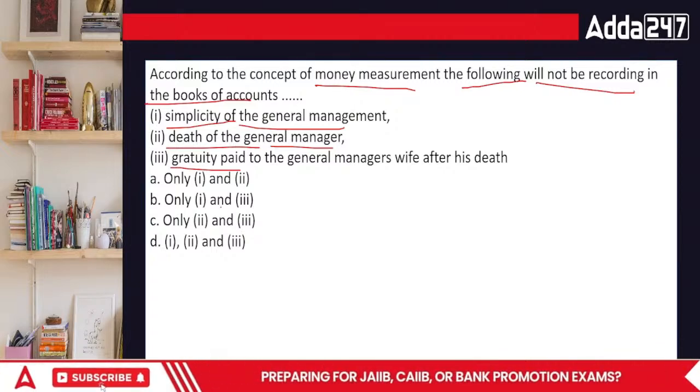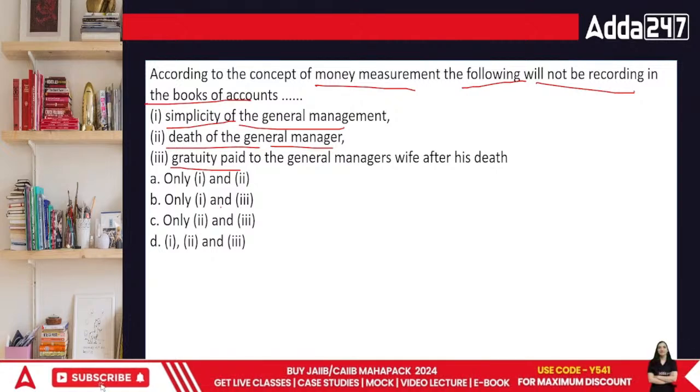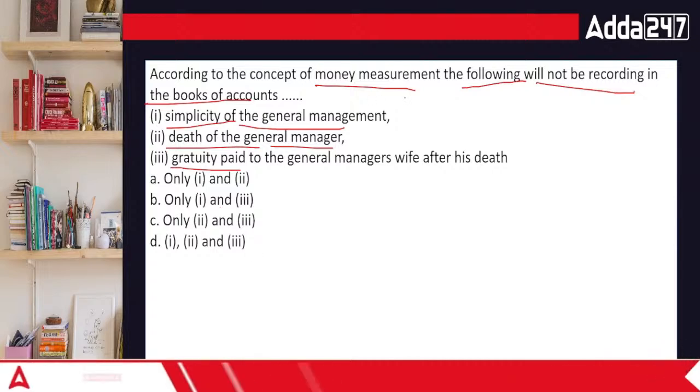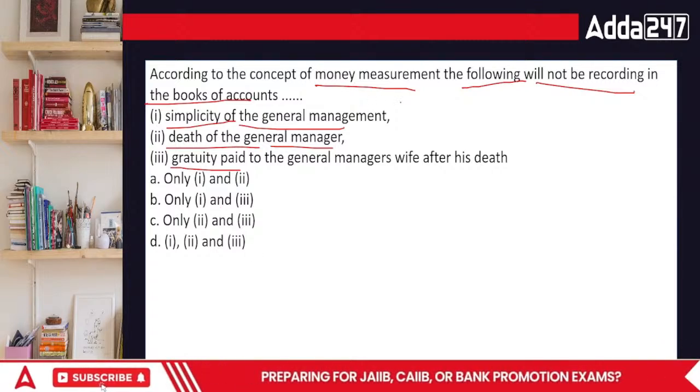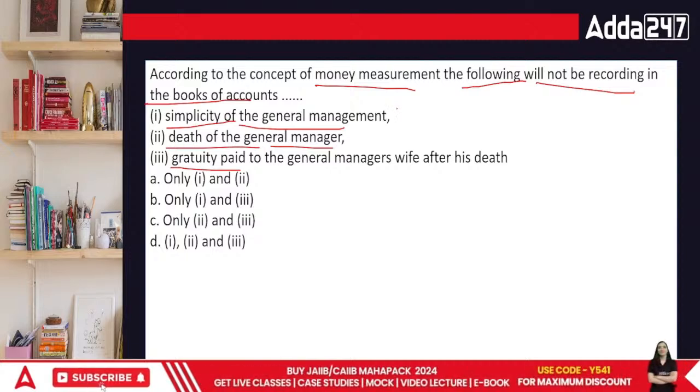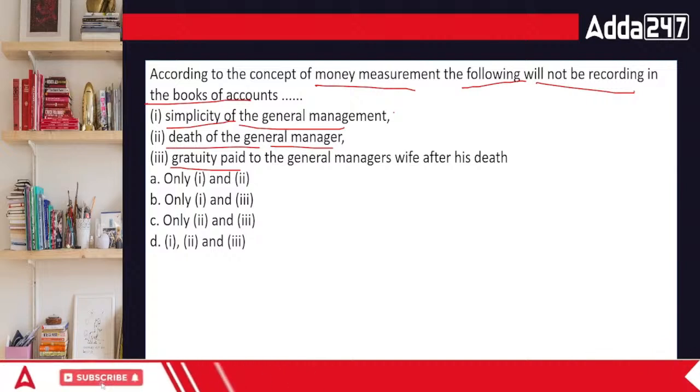If it is not related to money, then it will not be recorded. So in this case, the answer is simplicity of the general management. Simplicity is qualitative or quantitative? This is qualitative, right? So we cannot put it in terms of money.